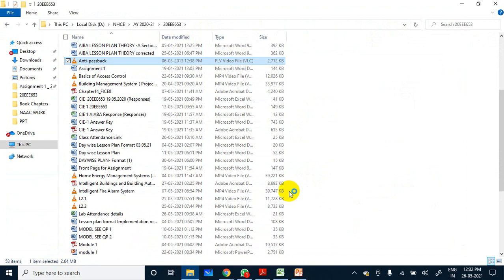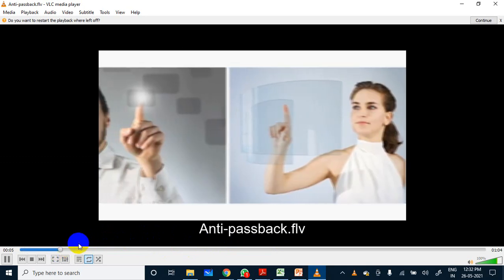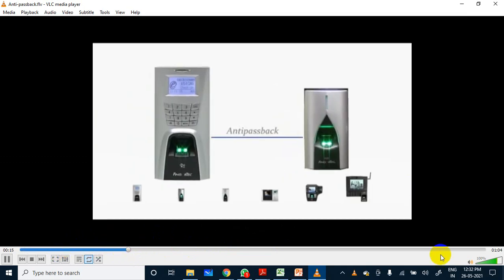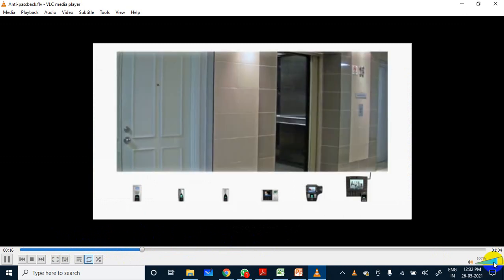Last class I explained about anti-passback. A term that requires a person to enter and exit at the same point.